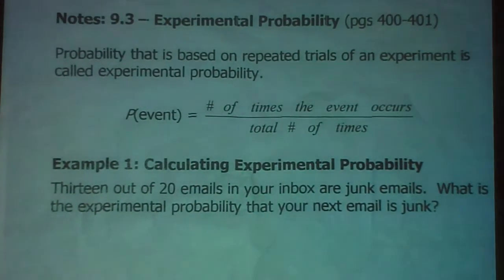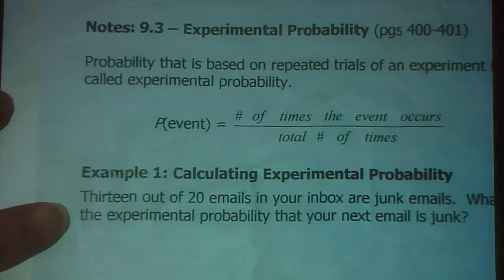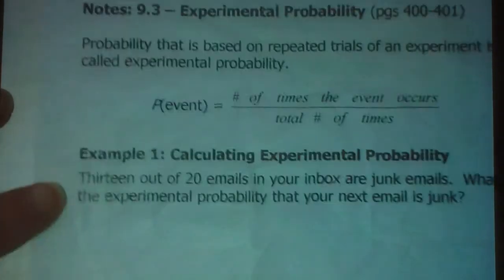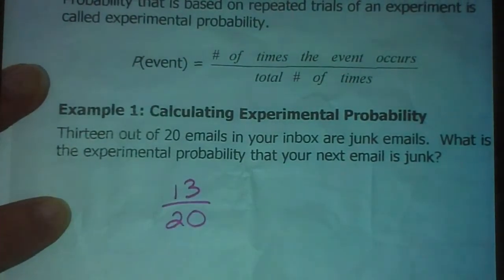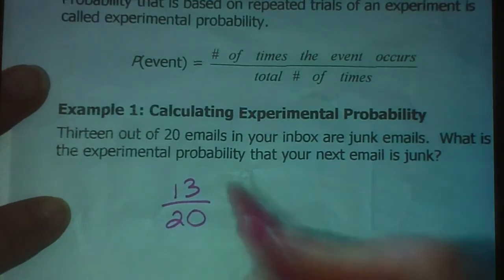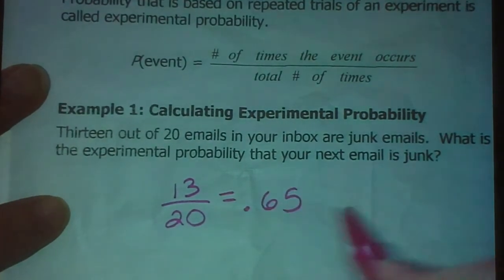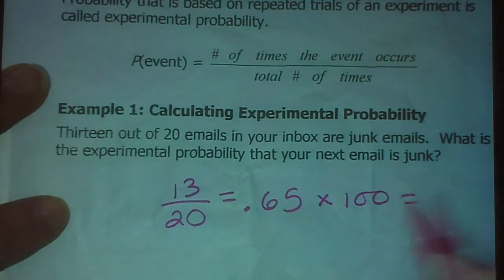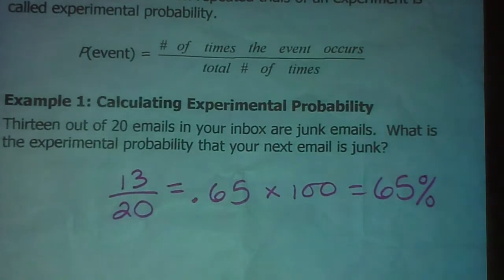Here's an example. Let's calculate the experimental probability. If 13 out of 20 emails in your inbox are junk emails, what is the experimental probability that your next email is junk? Well, you know that 13 out of 20 are junk, so we're just going to take 13 divided by 20. If you got 13 out of 20 on a quiz, what percent is that? You divide this and you get 0.65, and we can turn that into a percentage by multiplying by 100. That's a 65% chance that your next email is going to be junk.